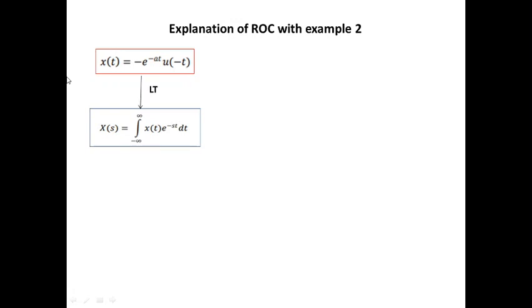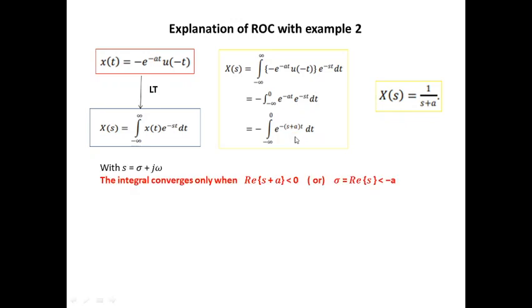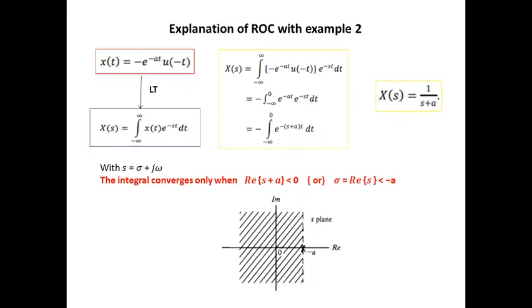When you perform the Laplace transform, you will get the same answer, x of s equal to 1 by s plus a, as you got for the previous one. However, here the t value ranges from minus infinity to 0, so negative values hold for t. For this integral to converge, s plus a should definitely be lesser than 0. So this integral converges only when the real part of s plus a is lesser than 0, which can be represented in an ROC here.